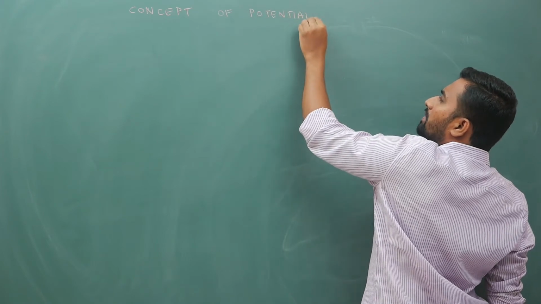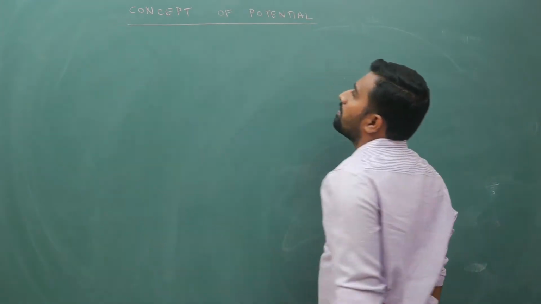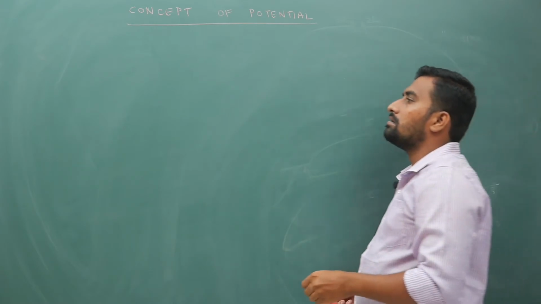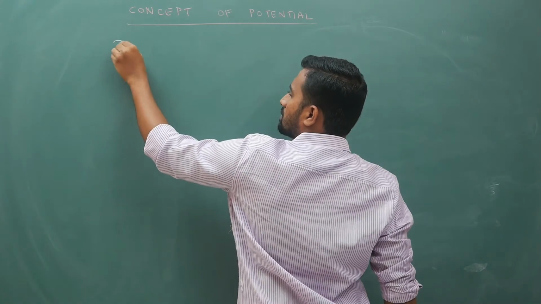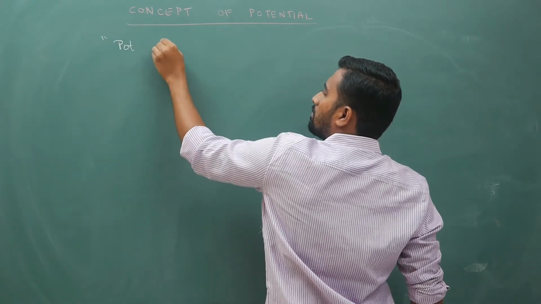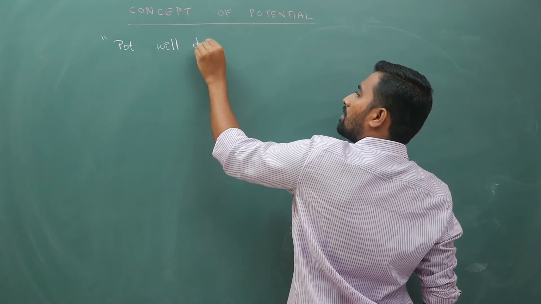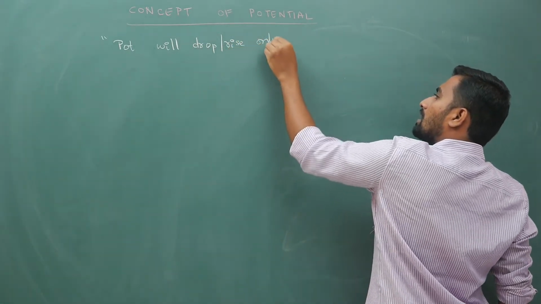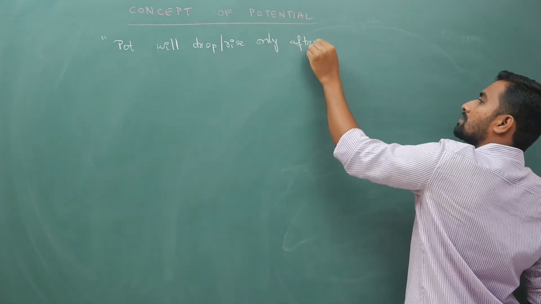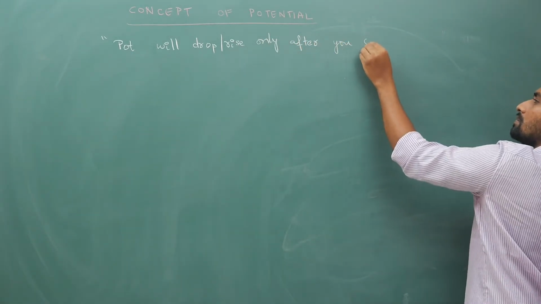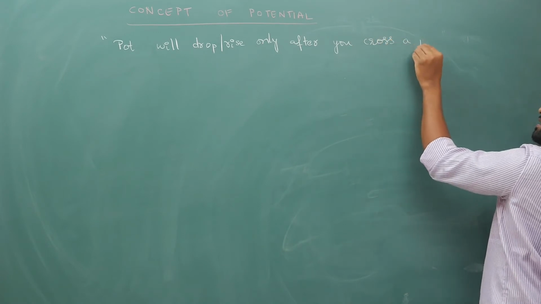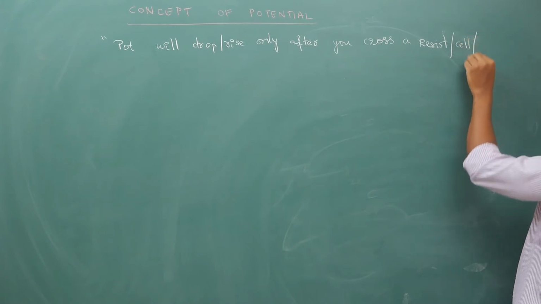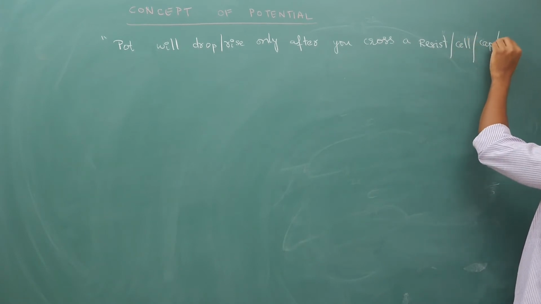Now I have been telling you and I'll keep telling you again and again, that your potential will drop or rise only after you cross a resistor, cell, capacitor, battery.